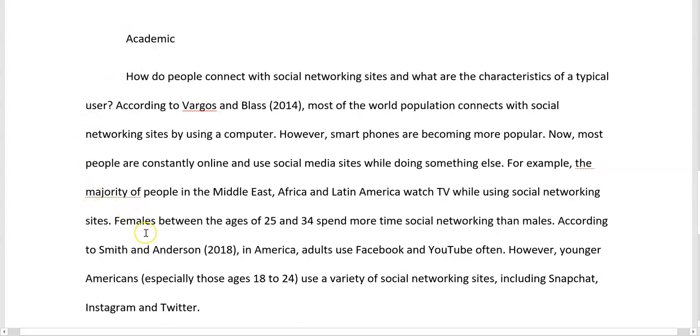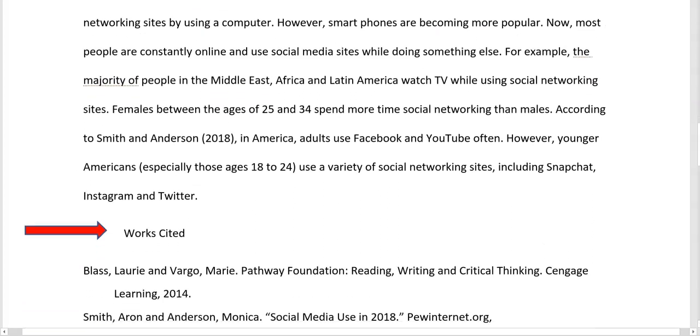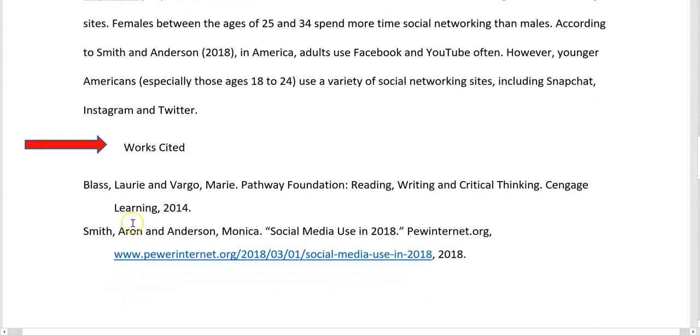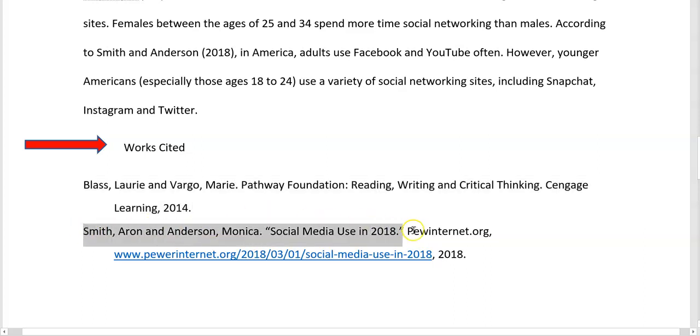All right, so now let's learn two things about an academic paper. So one thing we need to remember is that academic texts have sources. So when you finish writing your paragraph, right after the paragraph, you have to write works cited. That means the works that were mentioned, that were cited inside your paper. And in this paragraph, two of them were cited. So I have to name them. So right here, I name one, and right here, I name another.